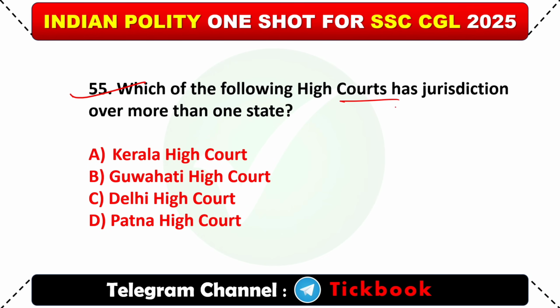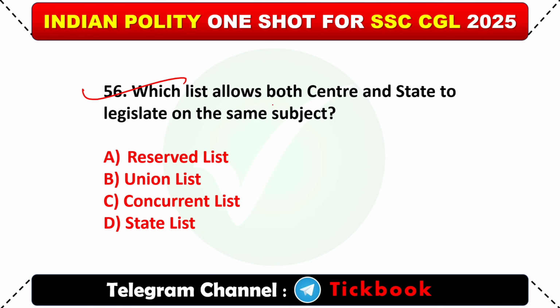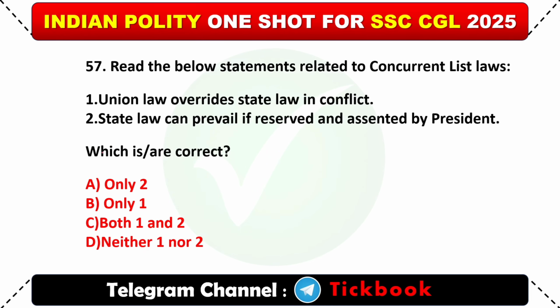55. Which of the following high courts has jurisdiction over more than one state? Option number B, Guwahati High Court. 56. Which list allows both central and state to legislate on the same subject? Option number C, concurrent list.